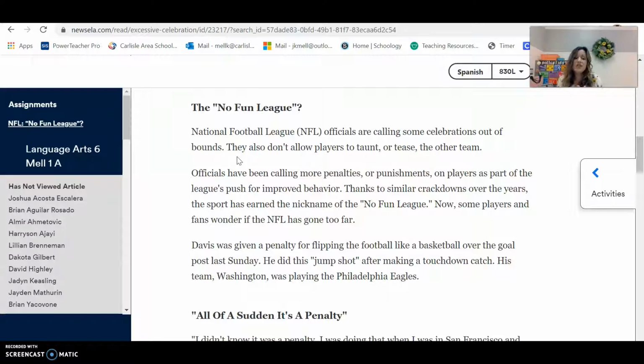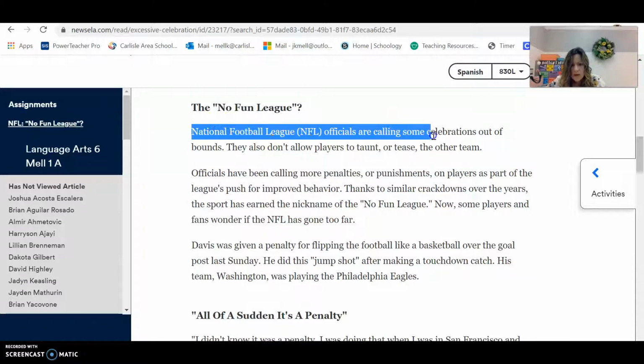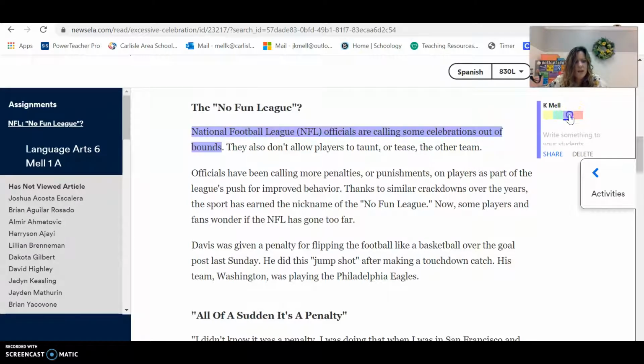Okay, so for each section, we're going to highlight a couple of supporting details. So, let's see, the NFL says celebrations are out of bounds. I think this is a supporting detail. I'm going to highlight that. I'm going to pick this purple, purpley blue color.